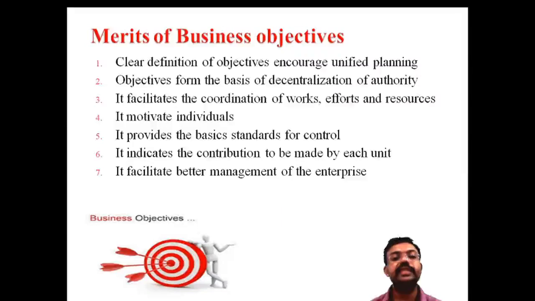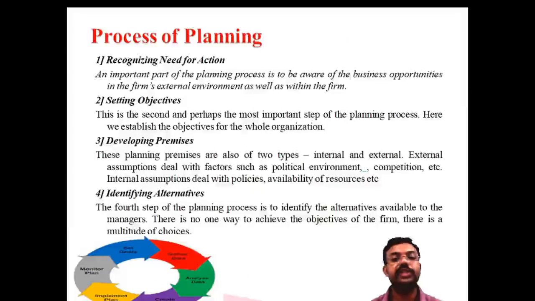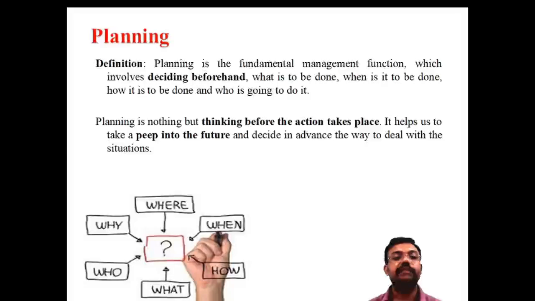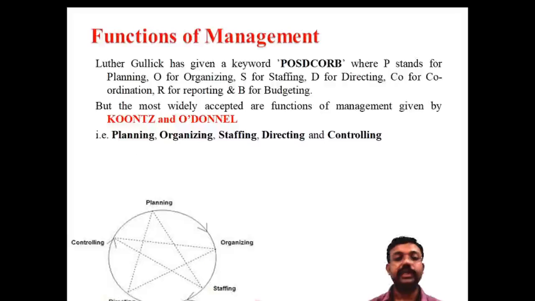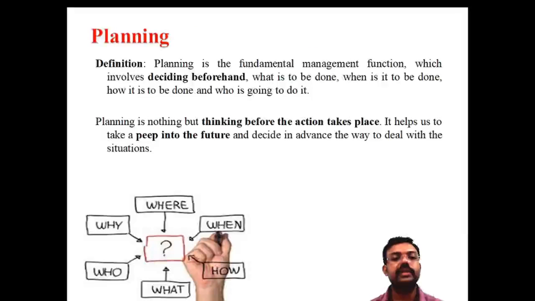So once again, we discussed first the functions of management. The functions of management are the five important functions: planning, organizing, staffing, directing and controlling. All the functions are interrelated. Planning is deciding in advance what should be done in future; organizing is bringing resources together; staffing is appointing the right person, recruitment, selection; directing means instructing, inspiring; controlling means comparison of actual and standard performance. These are the five important functions of management, and we discussed the first function, planning.